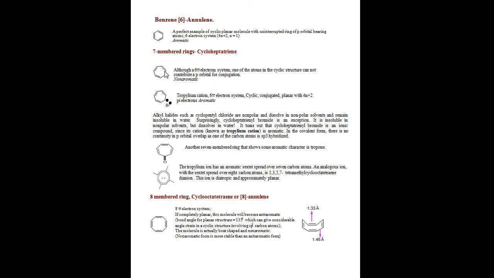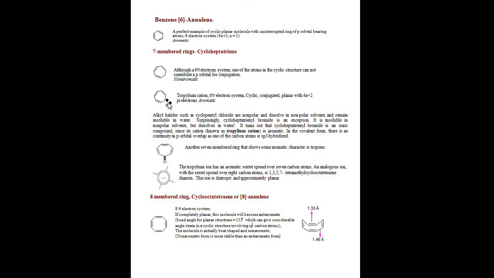But with a positive charge, that is the tropylium cation, there are 6 pi electrons, cyclic and conjugated, so it obeys the 4n plus 2 rule.